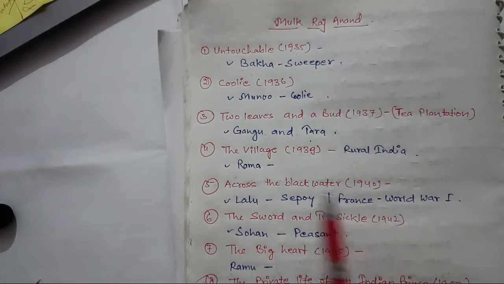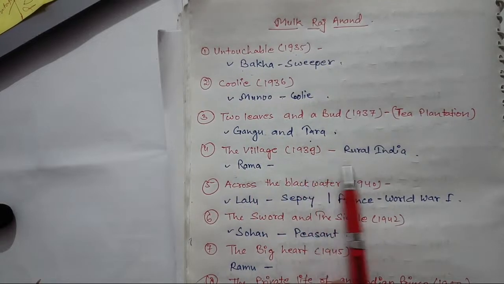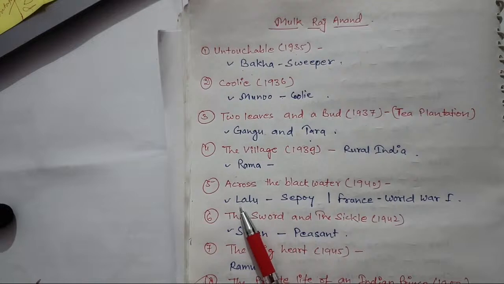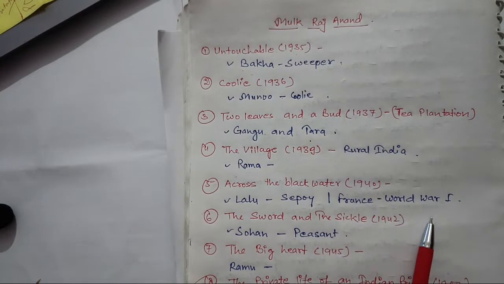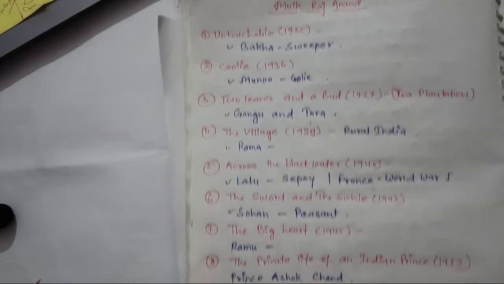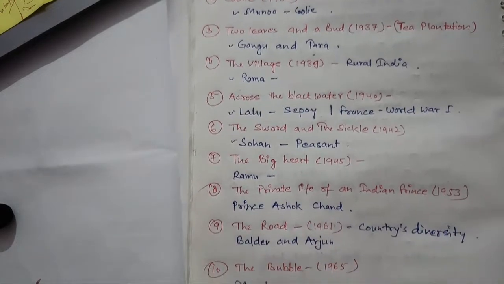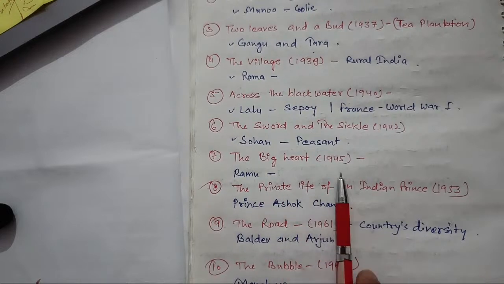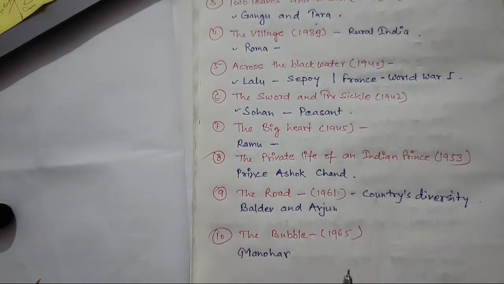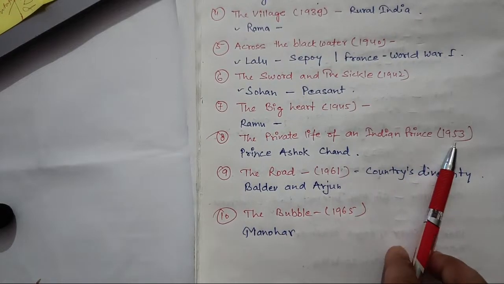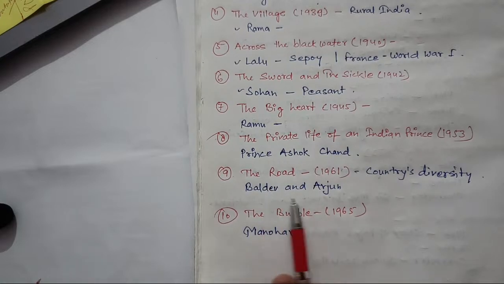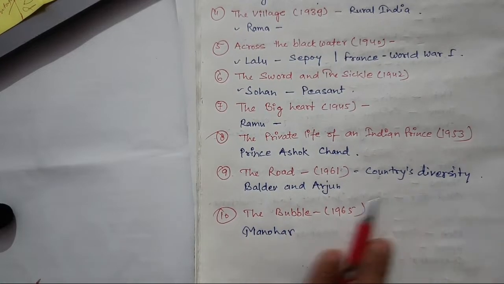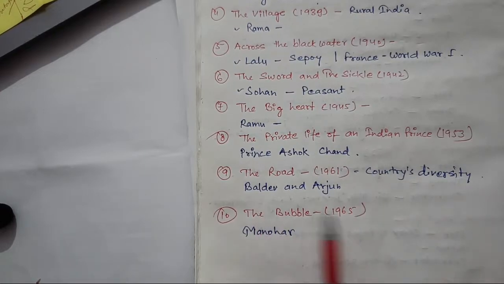It's about a tea plantation, Gangu and Tara, characters. The Village, 1939, about rural India, Rama is the character. Lalu, Sepoy from France, means he was in France at that time, World War One. This is the background of the story. The Sword and the Sickle, 1942. Sohan was a peasant. The Big Heart, 1945. Ramu was the character. The Private Life of an Indian Prince, 1953. Prince Ashok Chand is the important character here. The Road, 1961. The country's diversity was the theme. Bhikhu and Arjun, you will see.